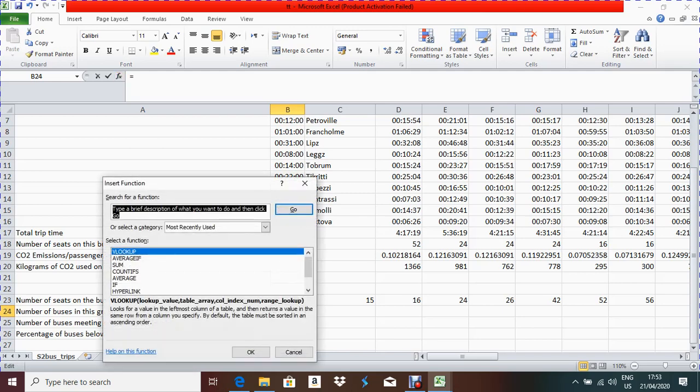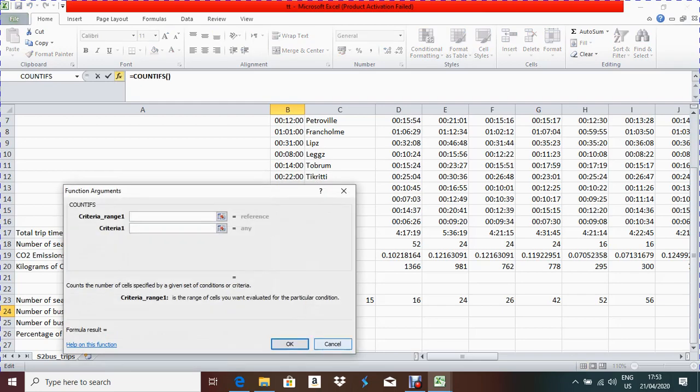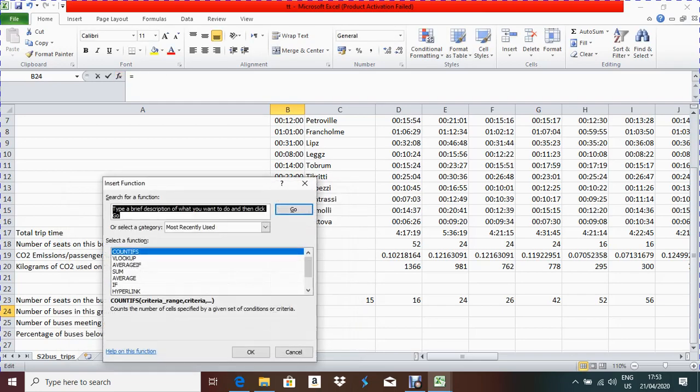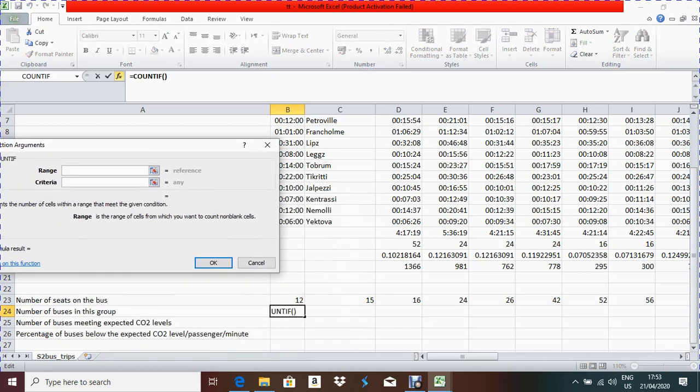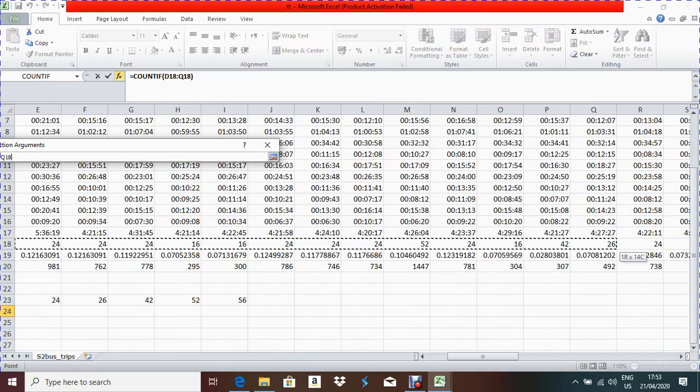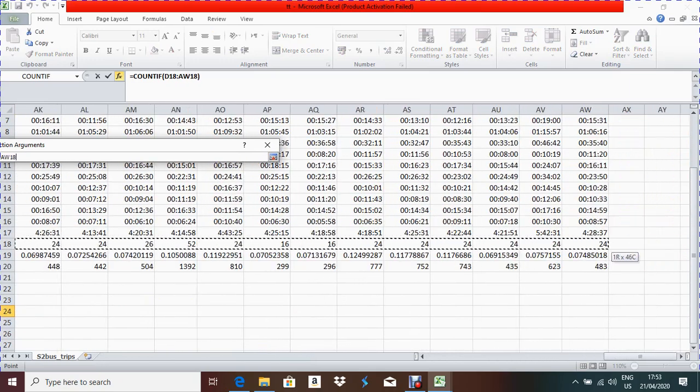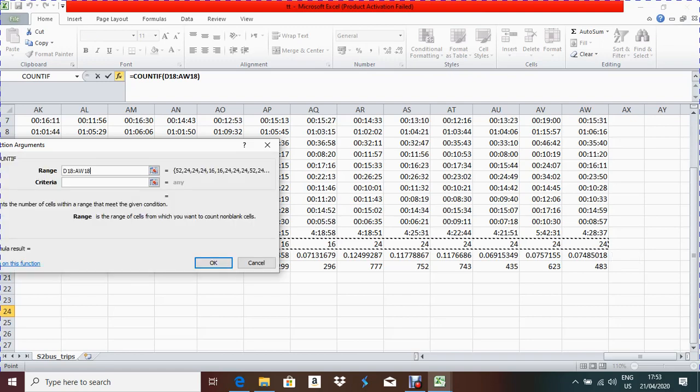So fx, COUNTIF. Write down COUNTIF. Okay, now first I have to mention the range, from where to where it will count, from here to row number 18. Now, criteria: what will be my criteria?